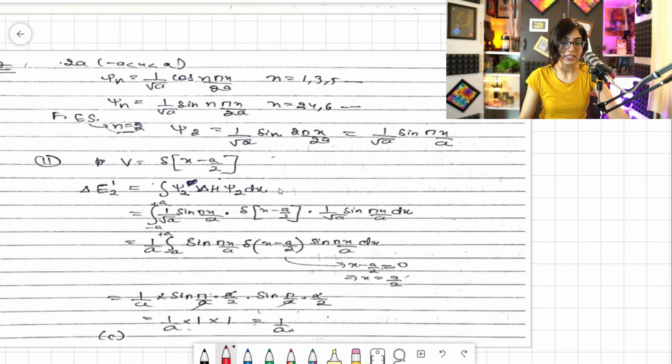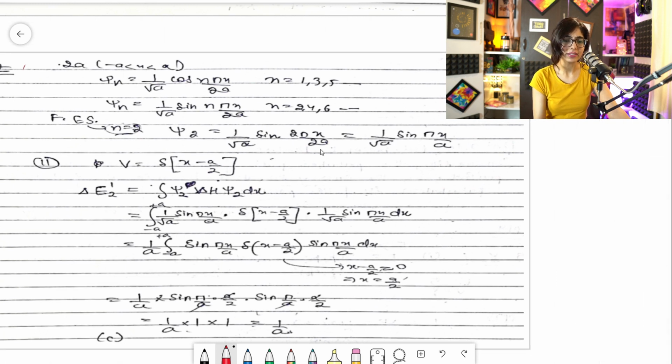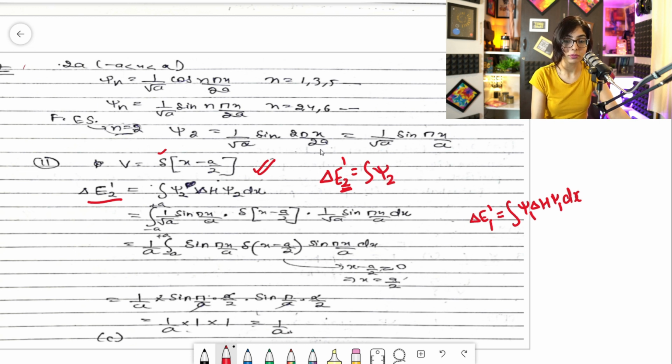Clear? So this is the second part. The second part says that this is the perturbed part, in the form of delta, and we need to find this. And you know how to write this one. I told you the way we used to write for E11. If I have to write this one, it would be psi 1, the perturbed part, psi 1, and dx. And same for this one. Whatever state there is, you will write the wave function corresponding to that. So it would be psi 2, delta H, and psi 2, and dx. Clear? So you will be writing it like this. So that's what I have written over here.